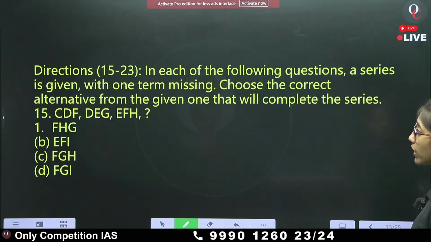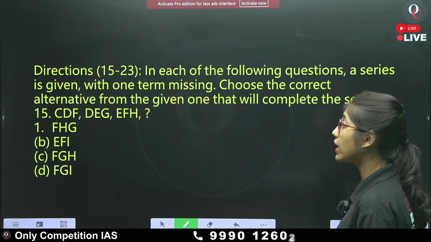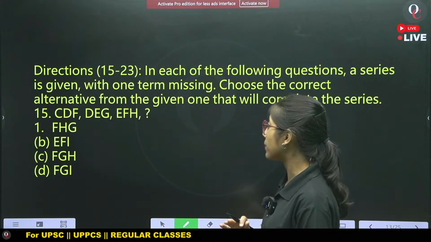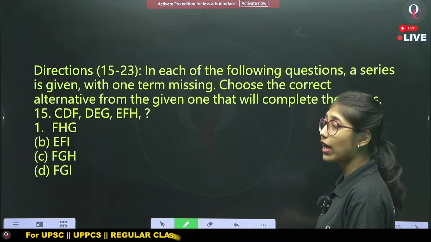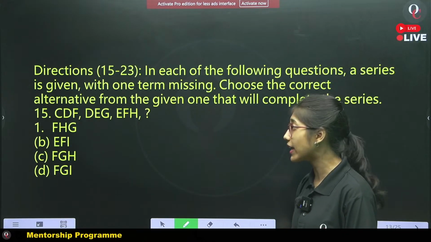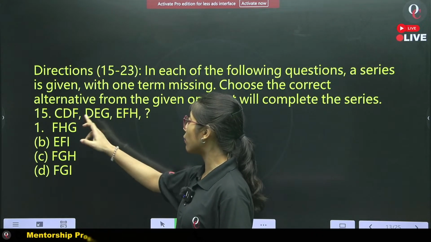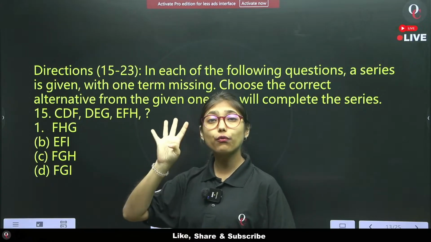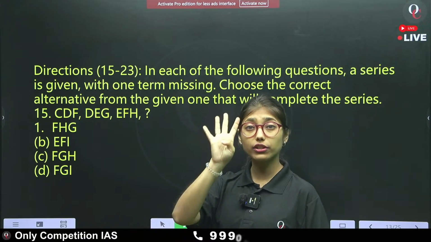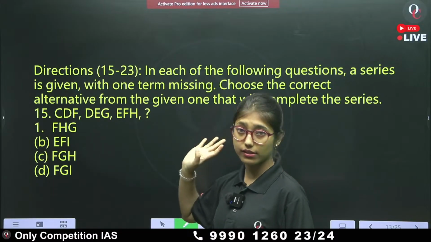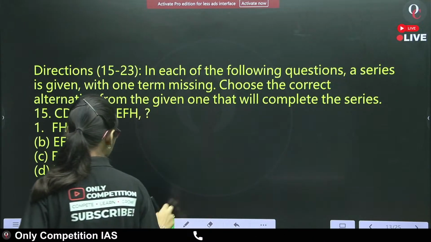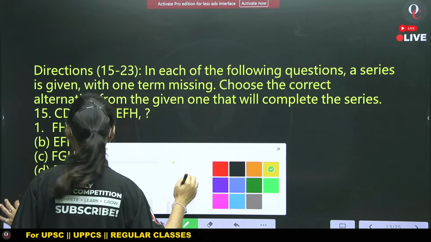Now can we move to the next question, question number 15 to 23. In this question, what we have to do? We have to find the fourth term in this particular series.